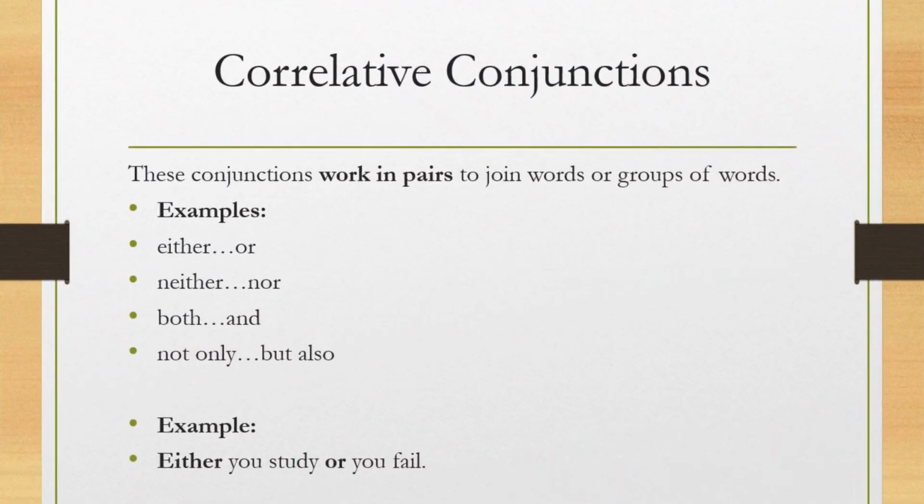Next one, correlative conjunctions. These conjunctions work in pairs to join words or groups of words. Examples: either or, neither nor, both and, not only but also, whether or. Examples: either Ravi or Rani will help you. Neither the teacher nor the students were late. Either you study or you fail. She is not only intelligent but also hardworking. Both honesty and kindness are important.